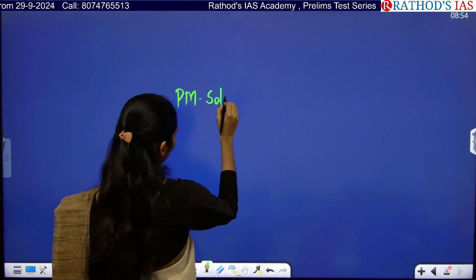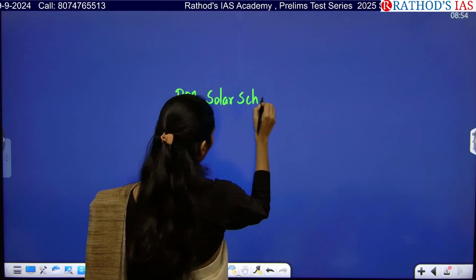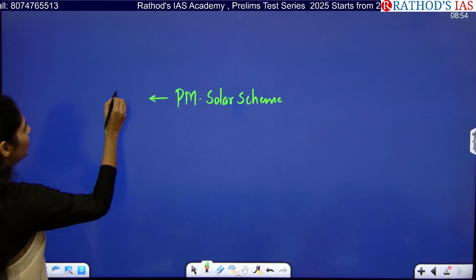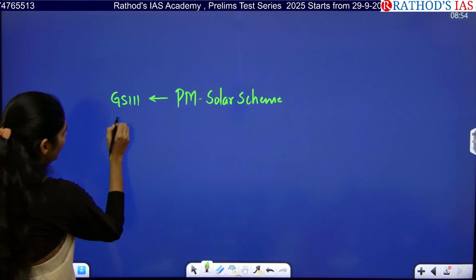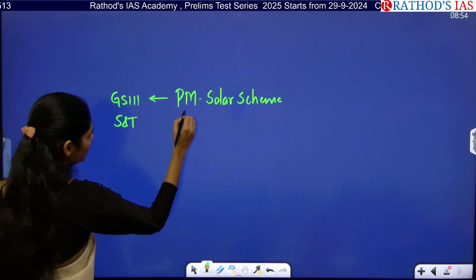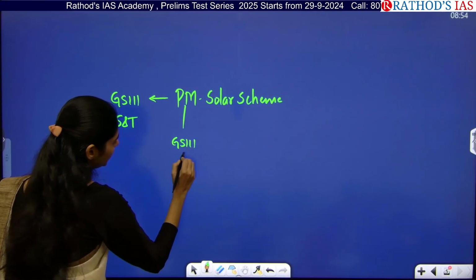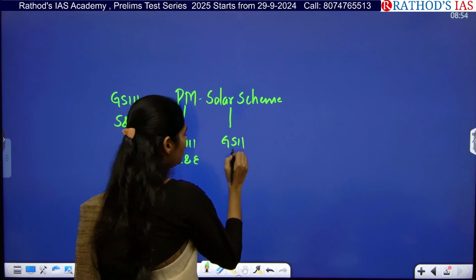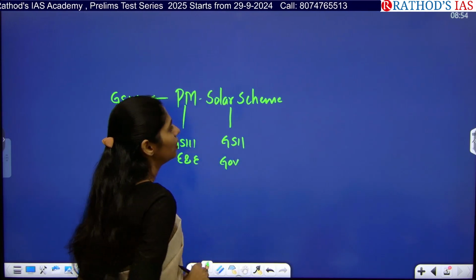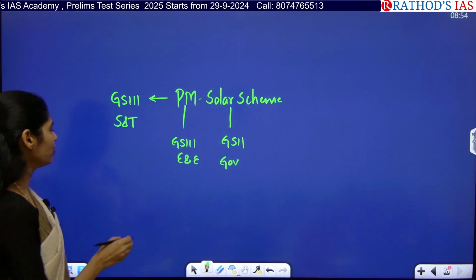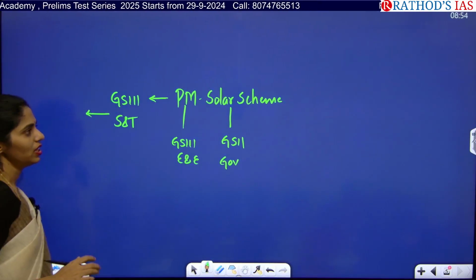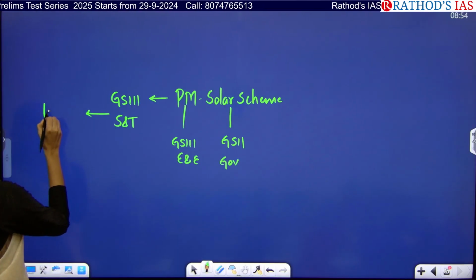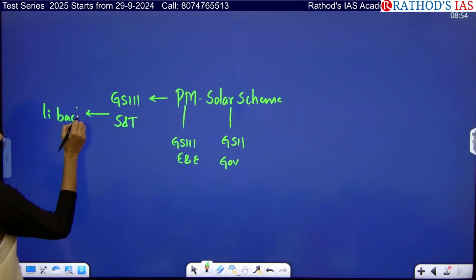PM Solar scheme. So tell me, from which subject can we connect this article? From GS Paper 3 under Science and Technology, from GS Paper 3 under Environment and Ecology, and from GS Paper 2 under Governance. From Science and Technology you have to see that for solar we need solar panels, and for that we need lithium ion batteries.